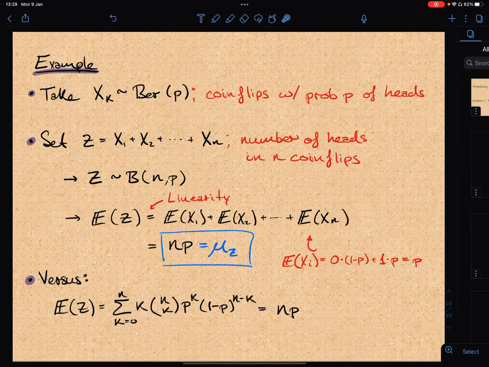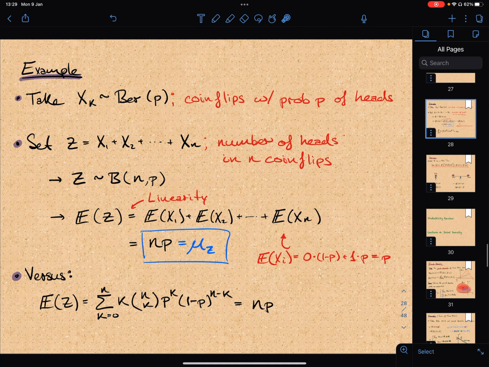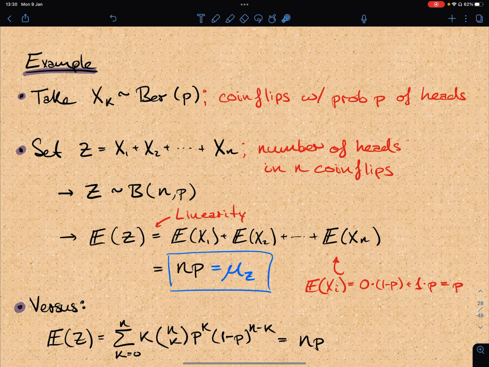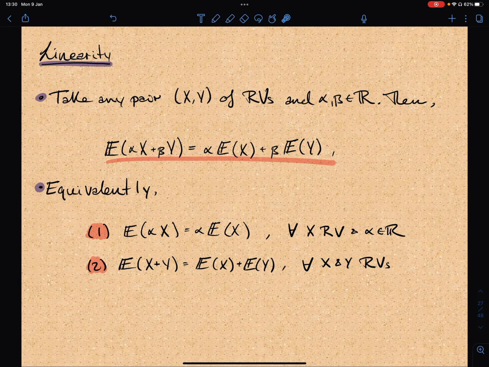Give me 1 second. Where's the proof of linearity? Oh, you know what? The proof of linearity will actually come up next lecture. So hold on tight for this proof.